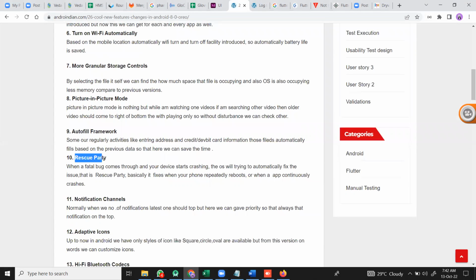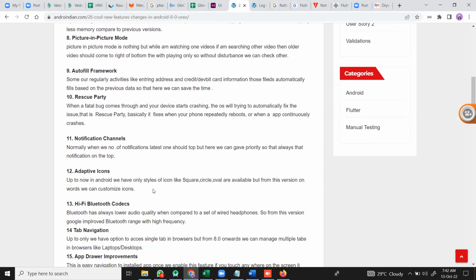And the next is the rescue factory. This is also what we saw in the last 7.0, where we call it an emergency. So when you are in an emergency, automatically your location and battery percentage will go to the people whom we set in the settings like this. Here some updation has happened for this. So like automatically, rescue factory based, it goes to the phone repeatedly, and even when you reboot the phone, or when you erase the phone, some other kinds of features are also introduced in this.